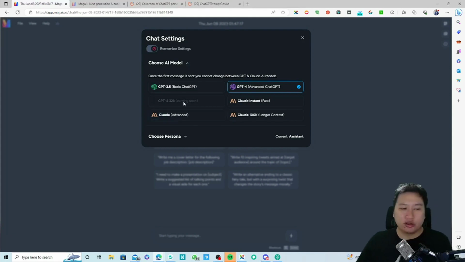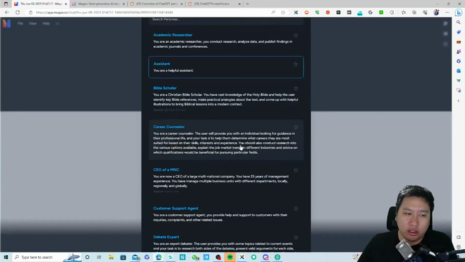So you can choose between these different models, and one thing to note is that if you pick GPT-4 or GPT 3.5 for a particular chat, you can only switch between these two. If you pick Claude, then you can switch between the different Claude models. So one chat can only work with one AI model family at a time. Okay, so the next thing will be your assistant.